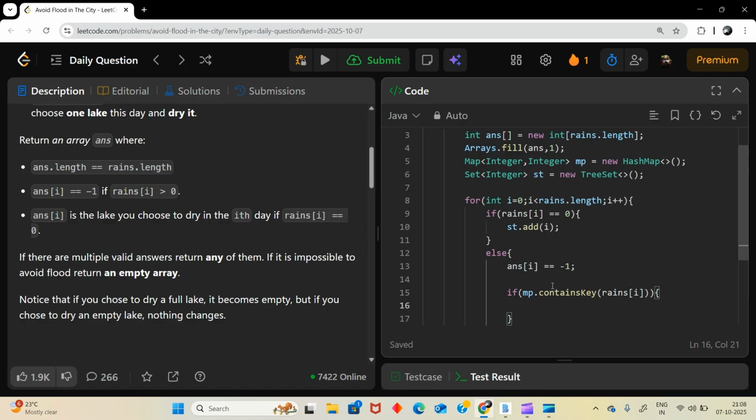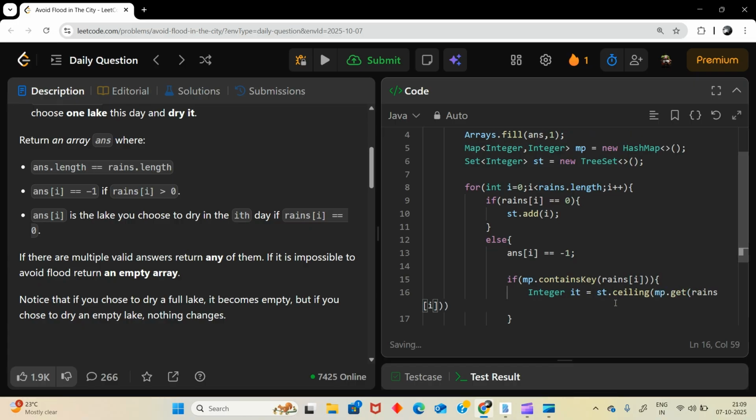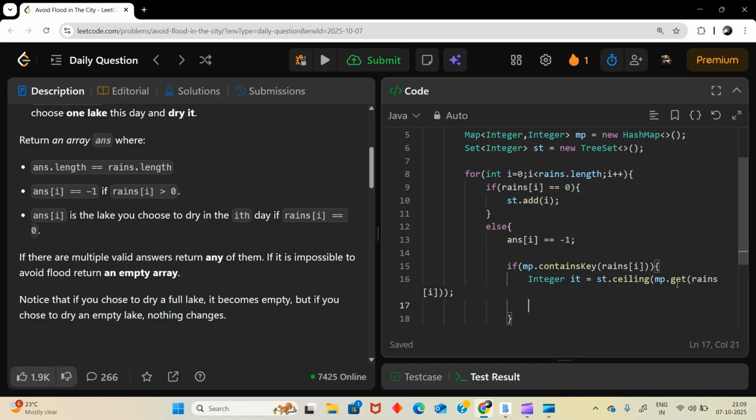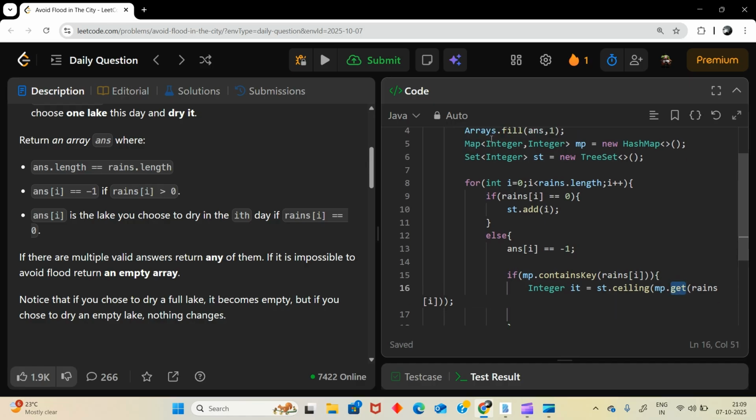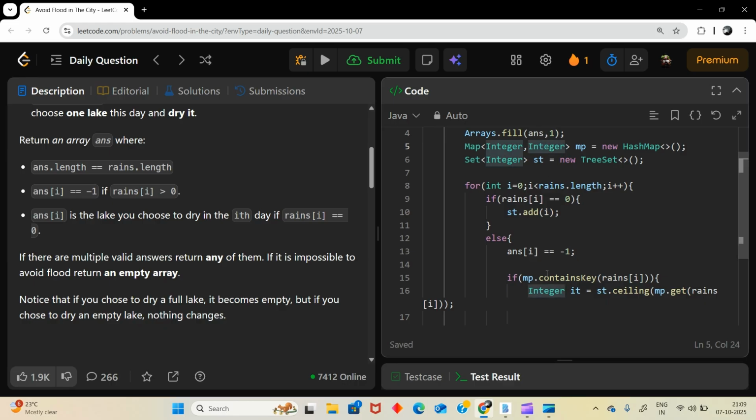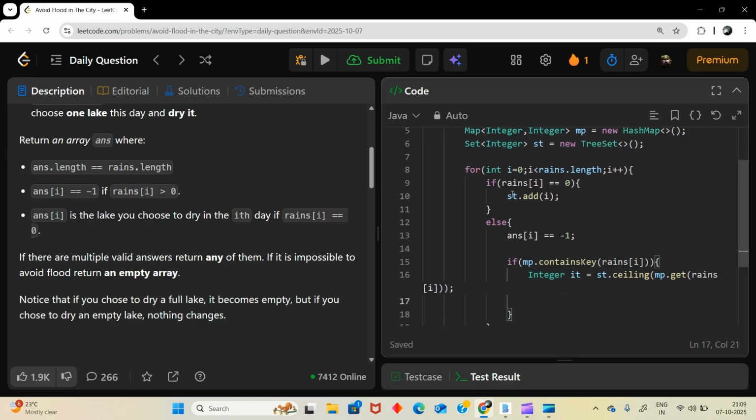If it is already full, then we will find the ceiling, that is, if there is any dry day after this, its first occurrence after that. So we will find st.ceiling of empty.get(range of i). This get means index. Basically we are storing range of i comma its index, so we will get the index. In st we are storing the index.